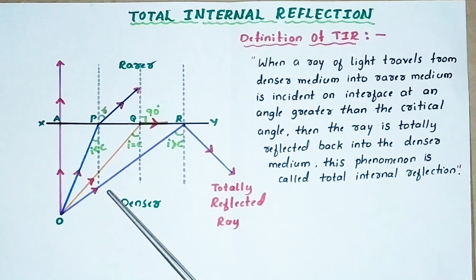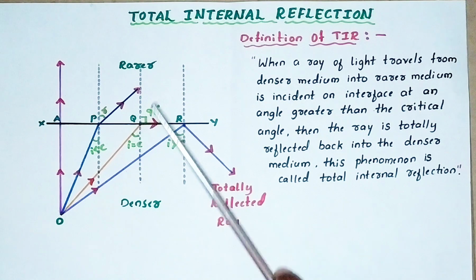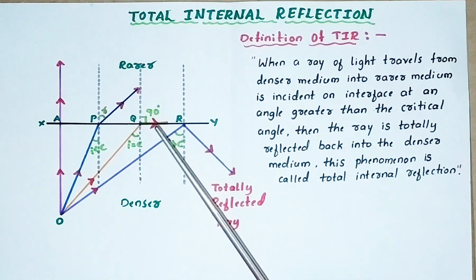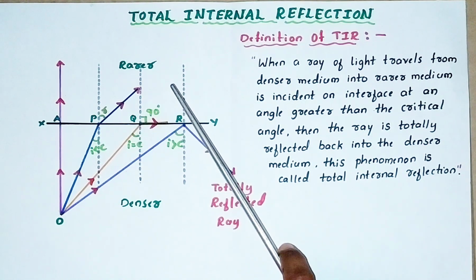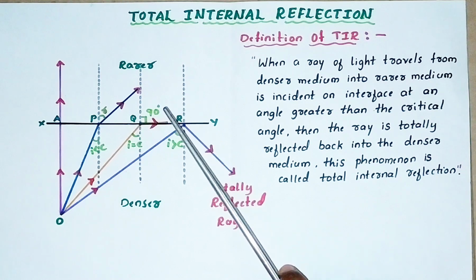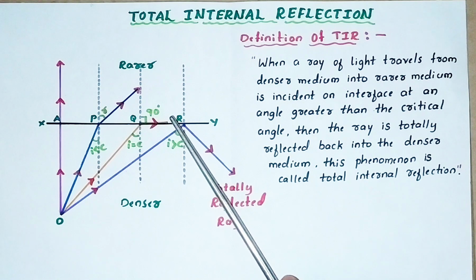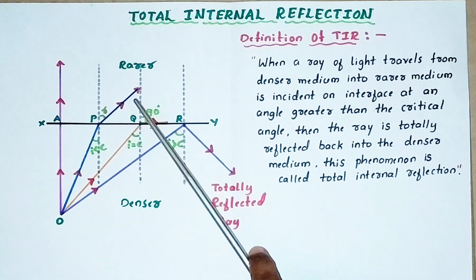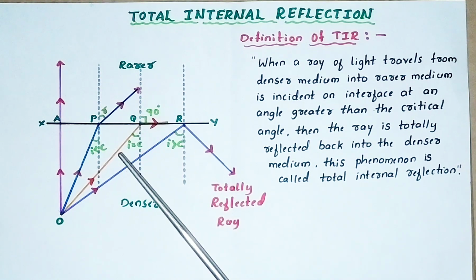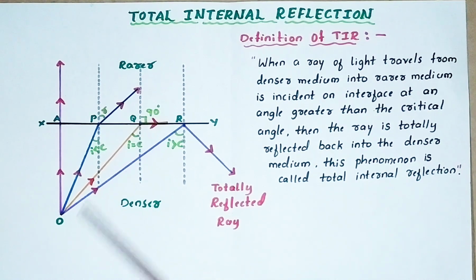When light travels from denser to rarer, the speed of light increases because rarer means low density. When the speed of light increases, refraction of light takes place. That means the ray of light is bending away from the normal. This concept we already studied in refraction of light.